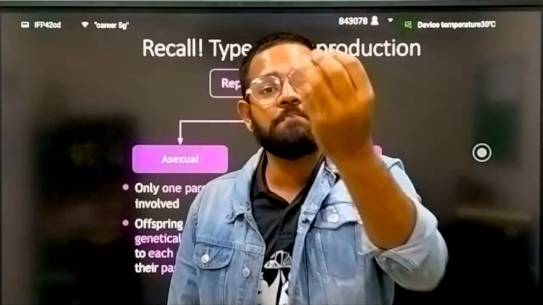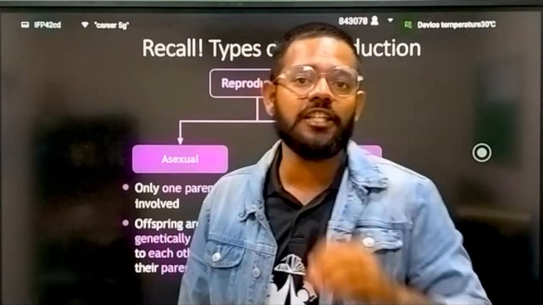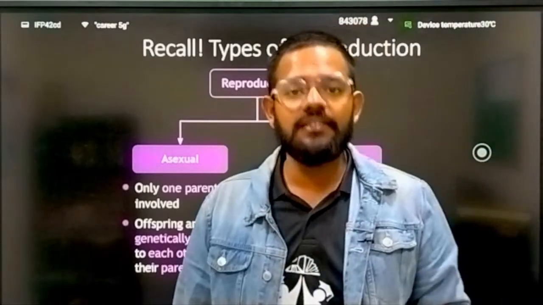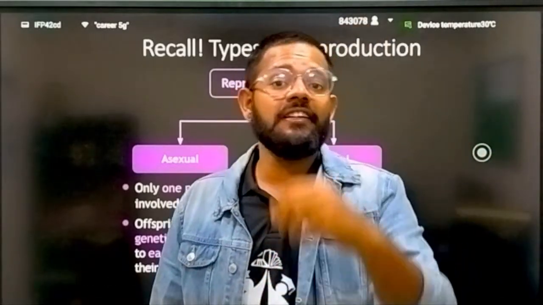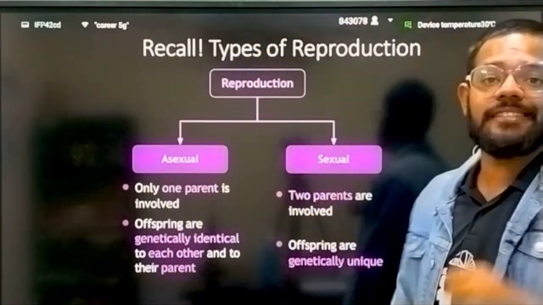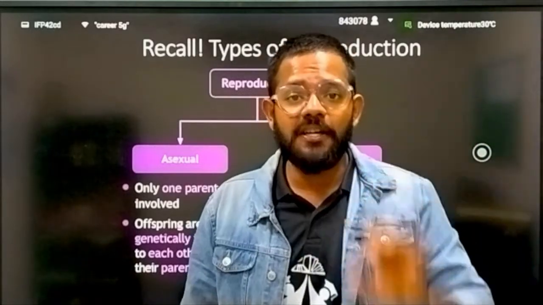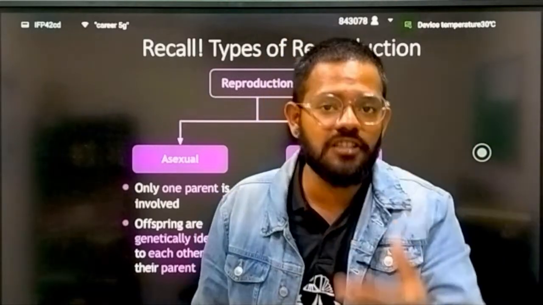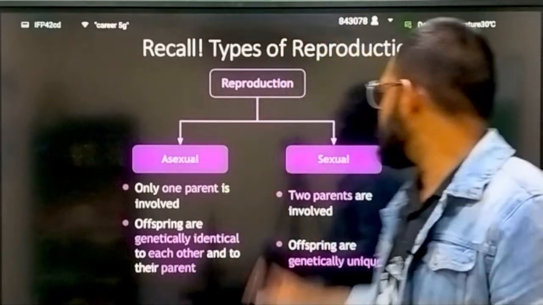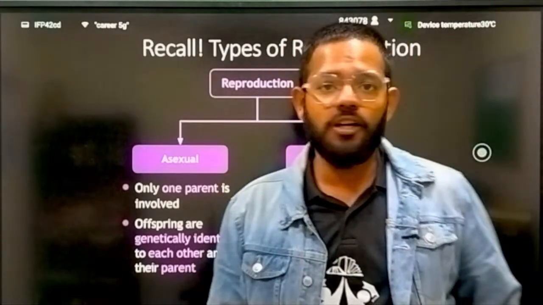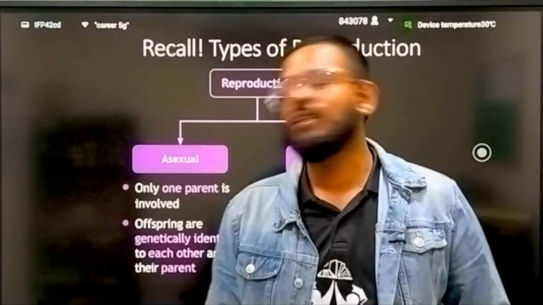The offspring obtained by asexual reproduction are clones, they are copies of their parents. While the offspring produced by sexual reproduction are not total copies of their parents. They have variations, and that's why sexual reproduction brings variation, while asexual reproduction never brings variation.